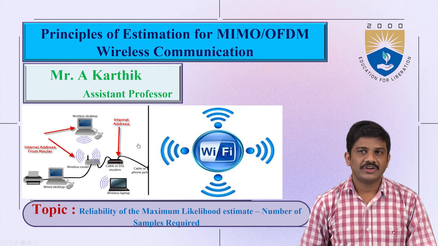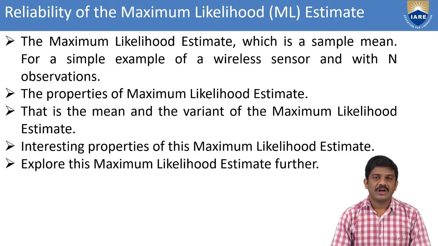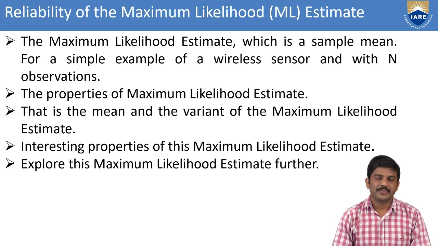Coming to today's session, first of all we have to know the samples required in the maximum likelihood. For that, previously we also found the sample mean and also the variance of the likelihood function. And we also found the properties of maximum likelihood estimation, and we saw some of the variance of the maximum likelihood estimate. In that, we saw the properties of maximum likelihood and also variance. Coming to mean, we have taken the average mean.